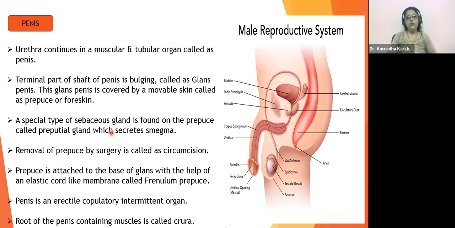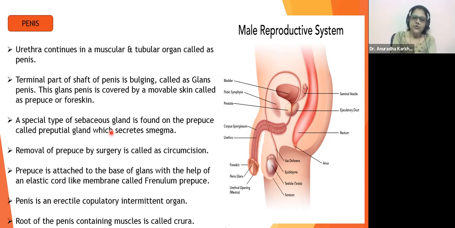Because of these microbes, there are going to be urinary tract infections and so on. In such cases, the doctors would recommend circumcision, that is removal of the prepuce. Sometimes an outgrowth forms on it, sometimes it becomes thickened and not movable, and it becomes very painful. Because of all these things, circumcision is sometimes recommended by the doctors. It's a very simple thing, not a very big operation.